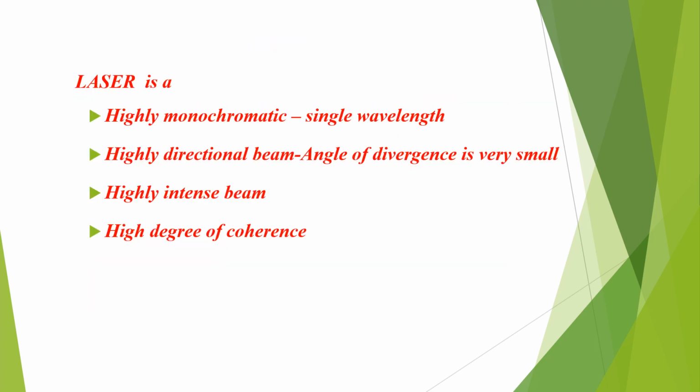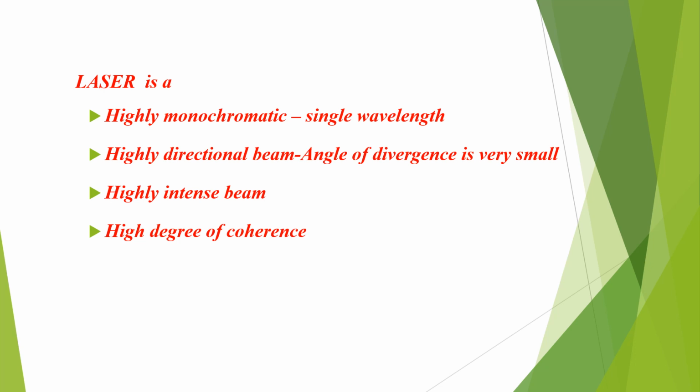This slide shows the important properties of laser. First property of laser, it is a highly monochromatic beam. That means laser has single wavelength. If the laser is in red color, then the wavelength of the laser will be in the range of 690 nanometer.